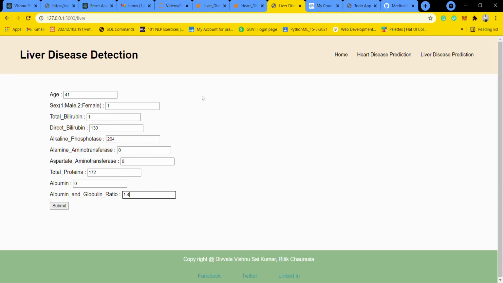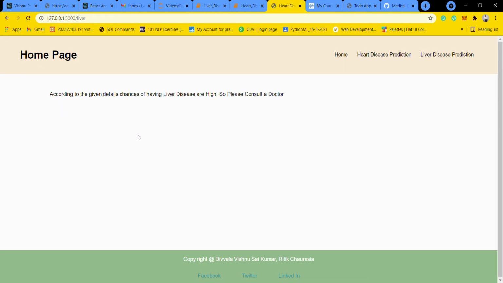Now it will predict whether there is any liver disease for these features. It is predicting that, as I gave data of a person with liver disease, according to the given details the chances of having liver disease are high, so please consult a doctor.